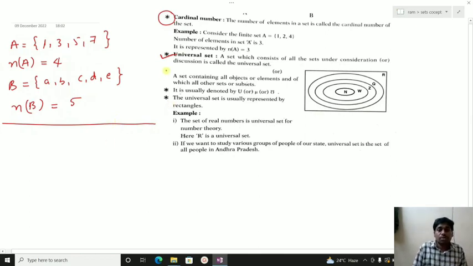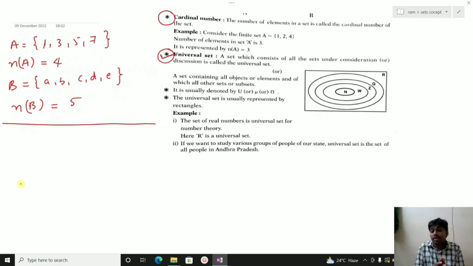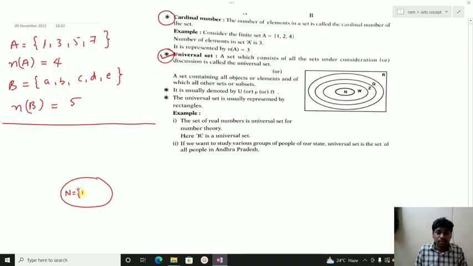Coming to the next concept, the universal set. The word universal means the one in which everything is present. So for number theory, what is the universal set? In number theory, the numbers starting from counting 1 onwards, 1, 2, 3, 4 and so on, are called natural numbers. So this number set is called the natural numbers.